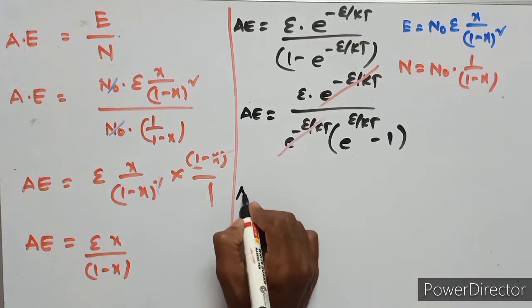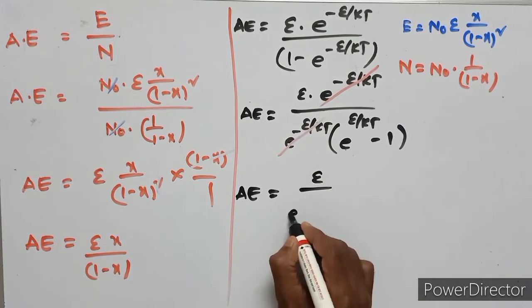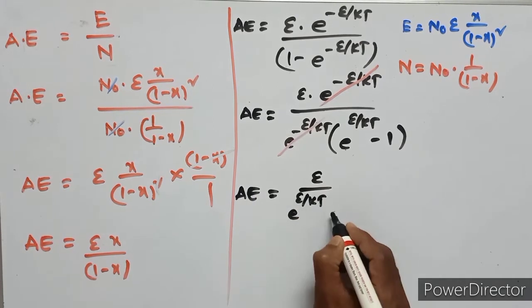So the average energy is equal to epsilon upon e to the power of epsilon upon kt minus 1.